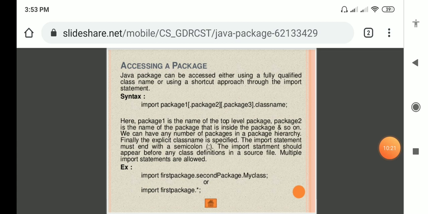In the next class I am going to explain how to access a package.